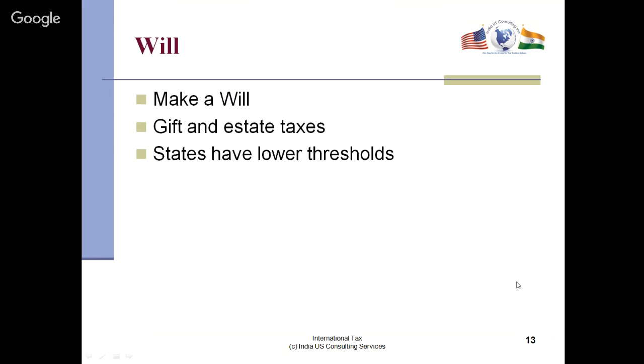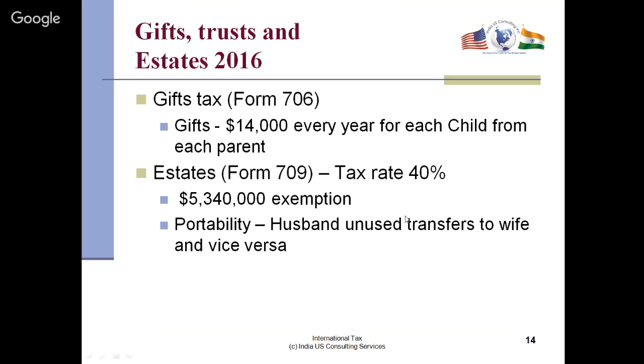Wealth transfer, we are on slide 13. Make a will, estate, gift tax. We can do all three of these, which very few CPA firms can do. And with states, states might have lower thresholds. So we'll talk about that. Every year each parent can give a kid $14,000 tax-free. And if it is husband and wife, then it becomes $28,000 per kid tax-free. An estate is subject to 40% tax if you own more than 5,340,000 in what you call taxable estate.